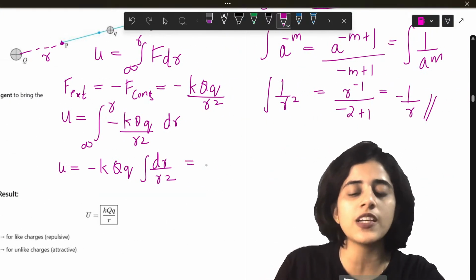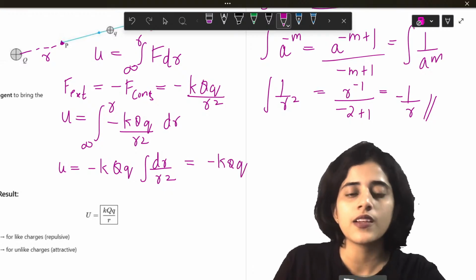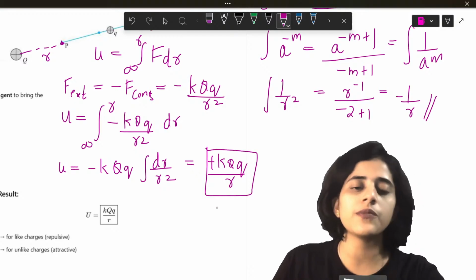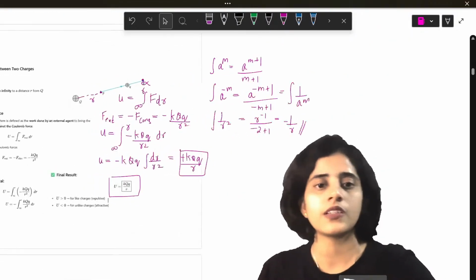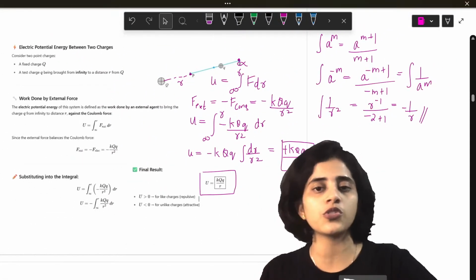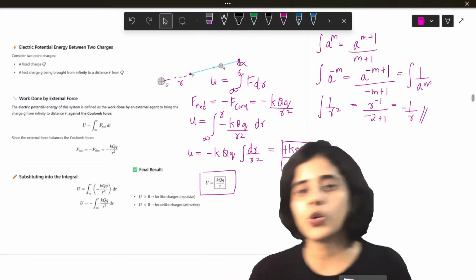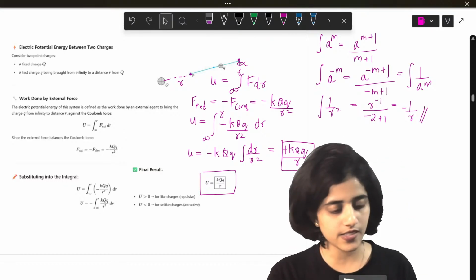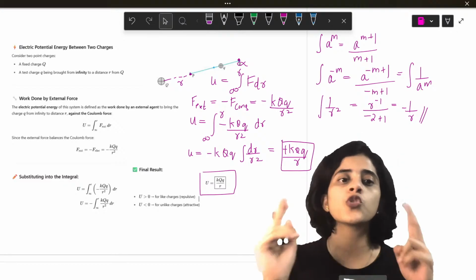So this is going to be equal to minus K Q K into minus 1 by r, minus minus, this will be positive, divided by r. Okay. So that is my potential energy. For those of you who don't have all the steps, I have all the steps for you. Is this clear to all of you? So this is the electric potential energy due to 2-point charges.